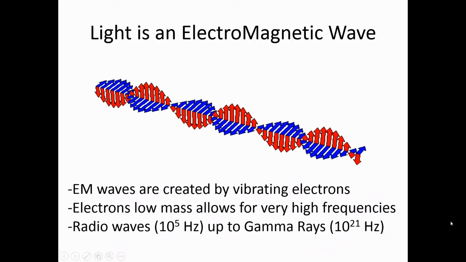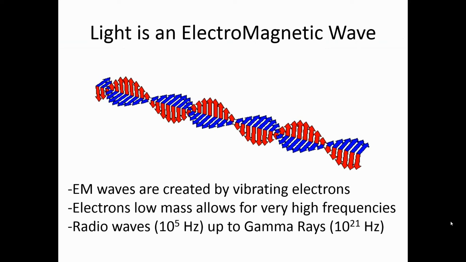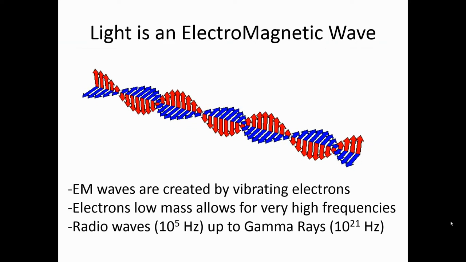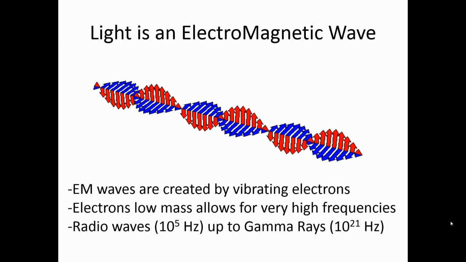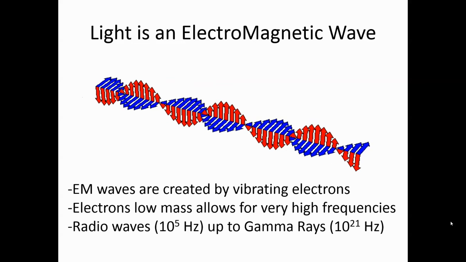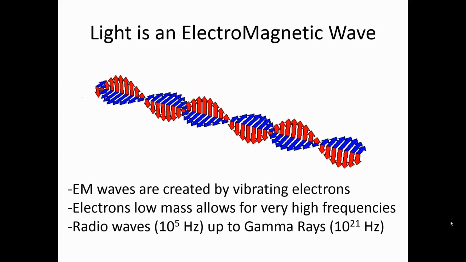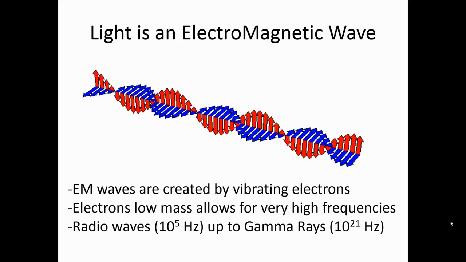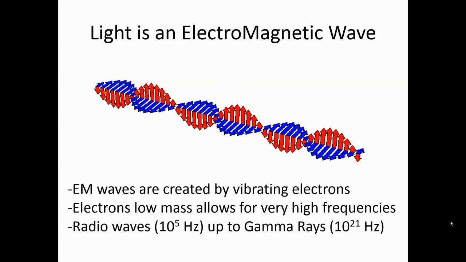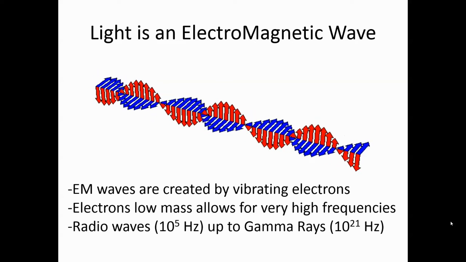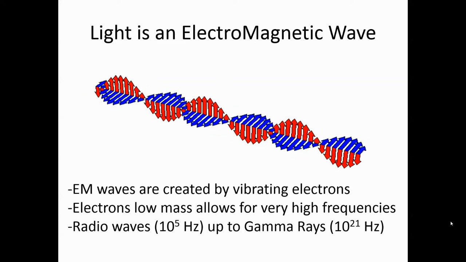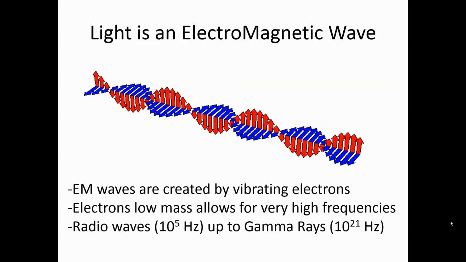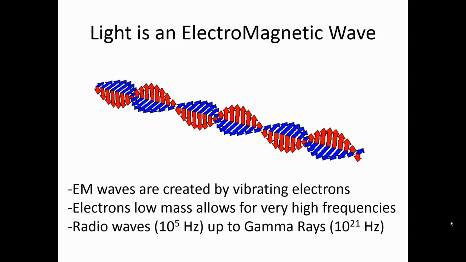Light, recall, is created by vibrating charges. All electromagnetic waves are created by vibrating charges. Specifically, if the charge is an electron, electrons have very low mass, so they are capable of vibrating back and forth very rapidly. And that's why we get frequencies for high energy waves up to 10 to the 21st hertz. That's 10 with 21 zeros vibrations per second.